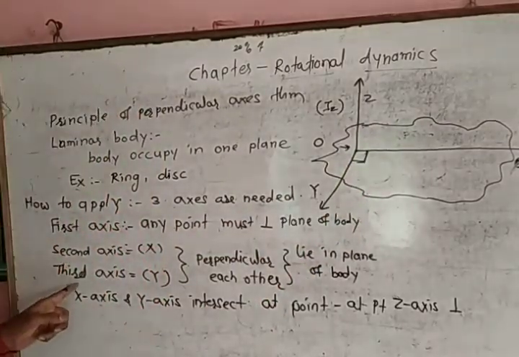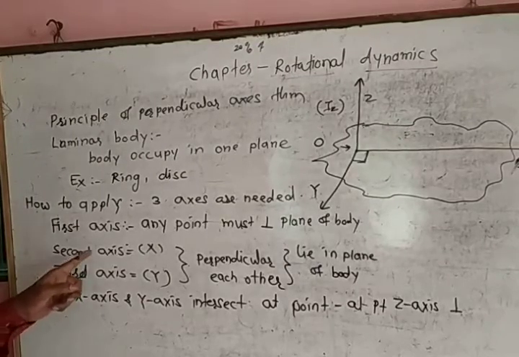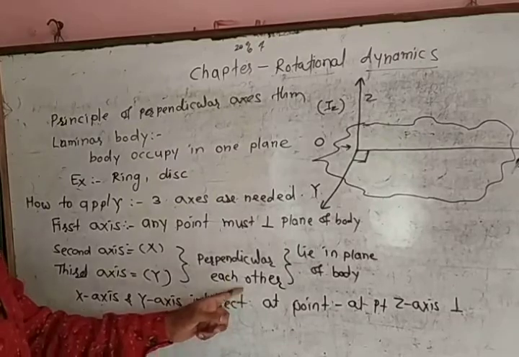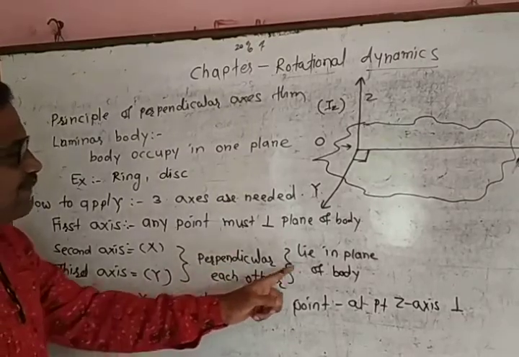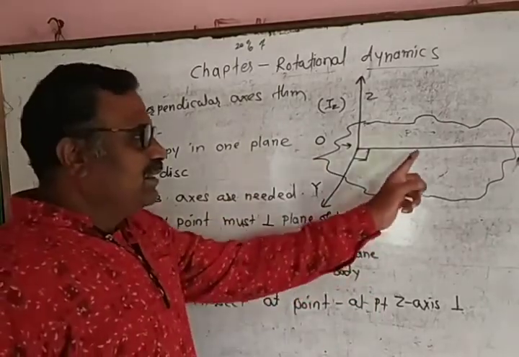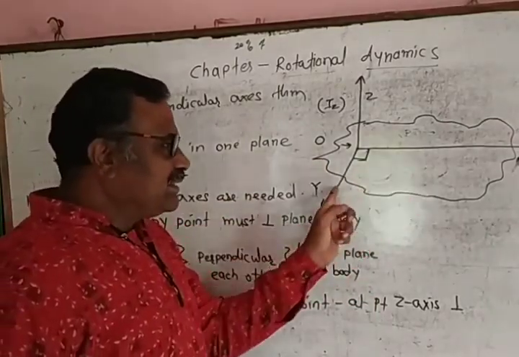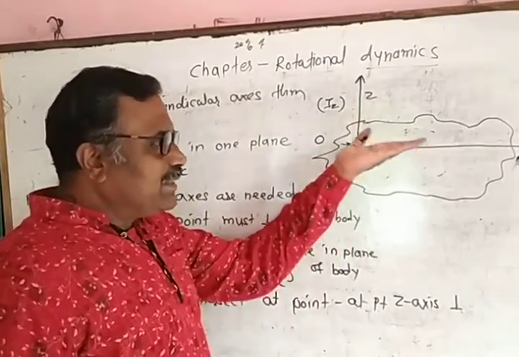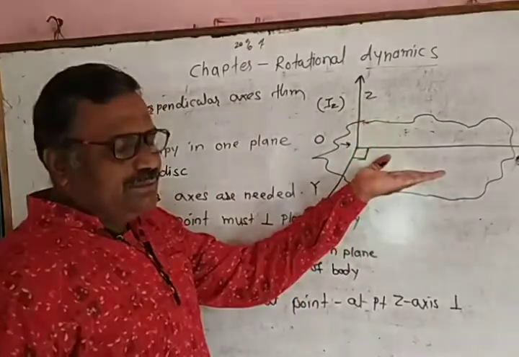Second axis and third axis are mutually perpendicular to each other, and both are present in the plane of body.